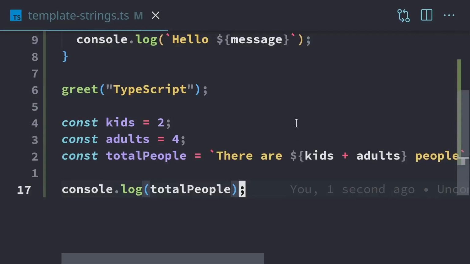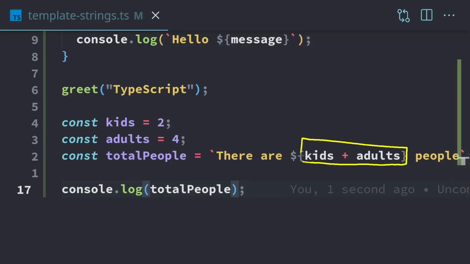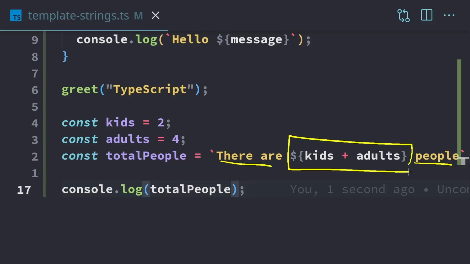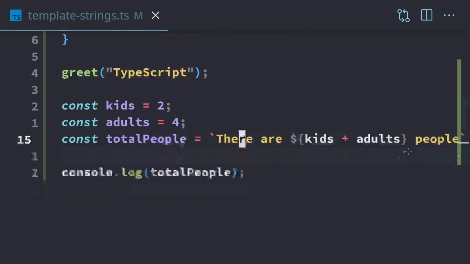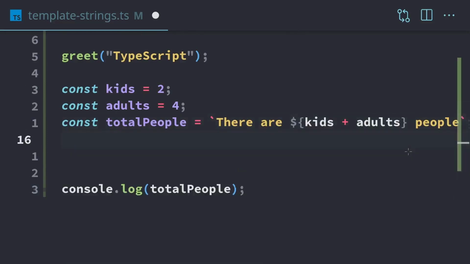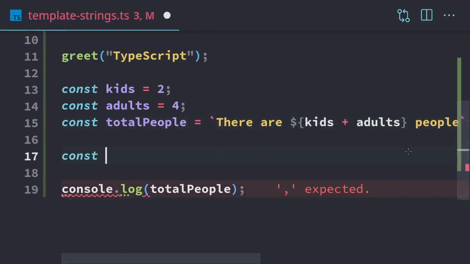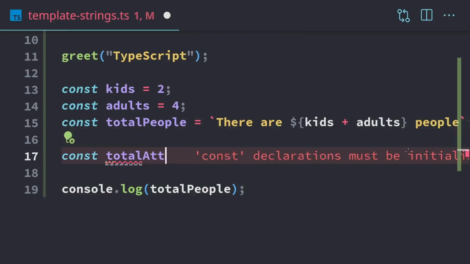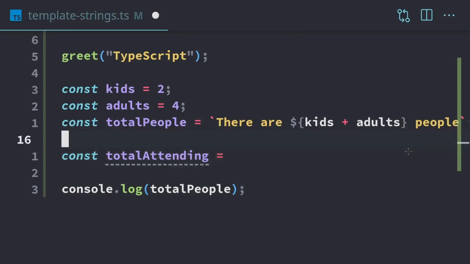Just like nesting functions, we don't want to put too many things in the template string, because then it's going to be hard to separate this part of the string from the part that's being calculated. If it becomes too complex, we can separate this part out. So instead of kids plus adults, we can say const totalAttending, and this will be kids plus adults.